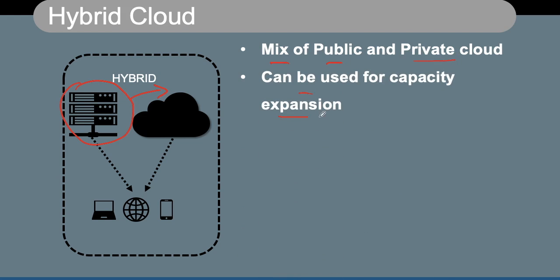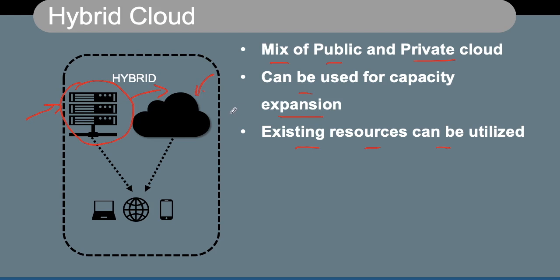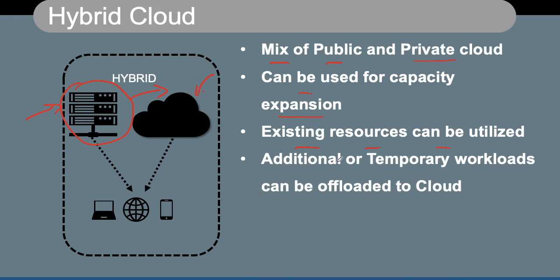Now, hybrid cloud. What happens whenever you have some on-prem data centers and now you want to expand your capacity, and for the expansion of those capacities, you move to the cloud environment. That is where we call it hybrid cloud. So hybrid cloud is a mix of public and private cloud, can be used for capacity expansion. Existing resources can be utilized, so you are actually using your existing resources of your own data center as well as using additional capacities of cloud environments, and additional or temporary workloads can be offloaded to the cloud.